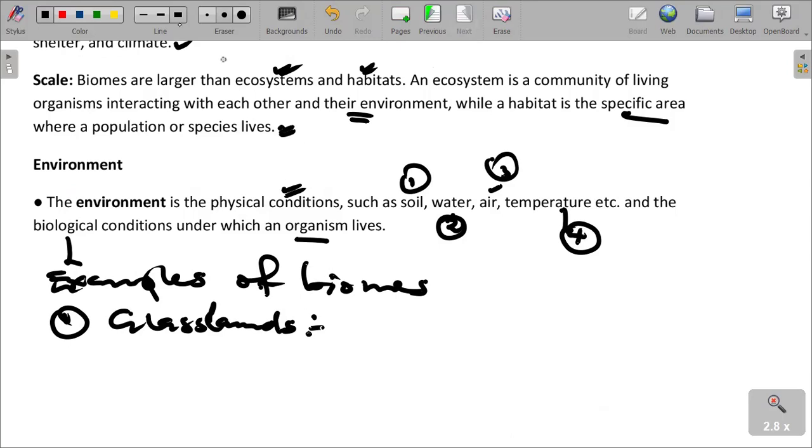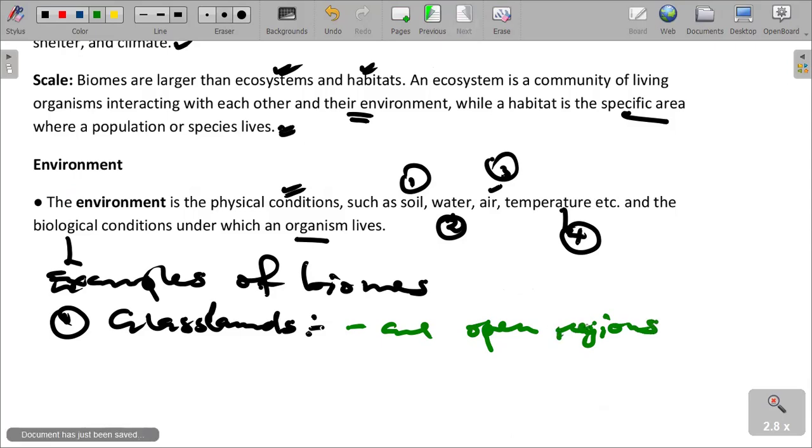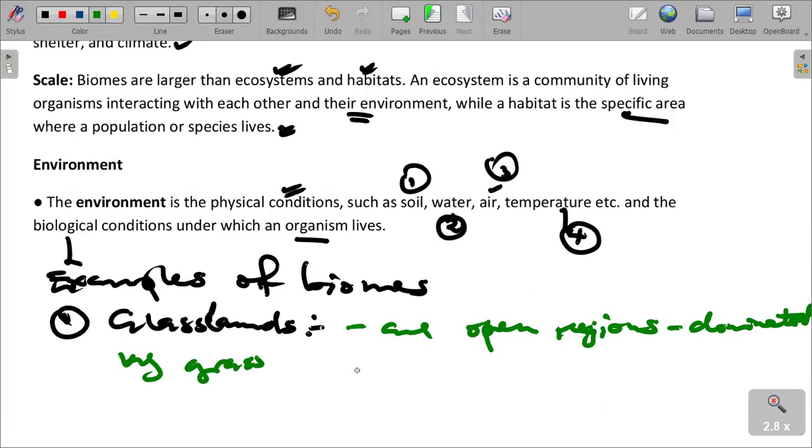Basically, what we need to know is that grasslands are open regions, dominated by grass, and they have a warm, dry climate.